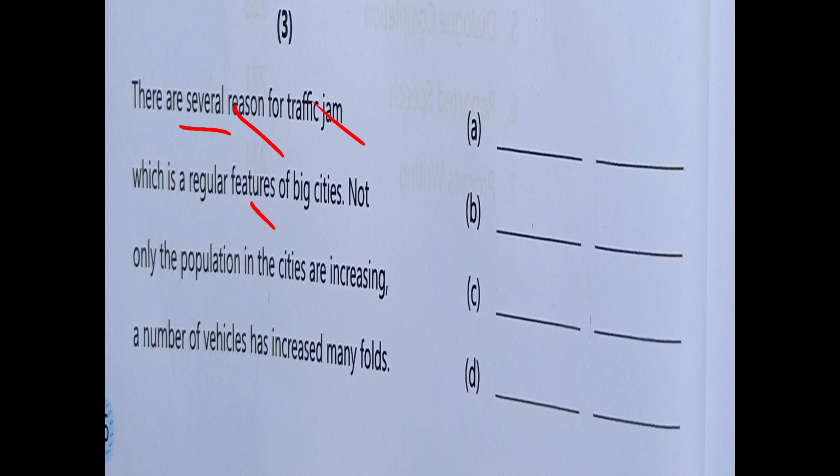So feature of big cities, not only the population in the cities are increasing. On this basis, population is one concept, so they are talking about only the population, not cities, so that's why we have to write is in place of are. So we have to put is here. Okay, now next, a number of vehicles has increased many folds. So a number of vehicles, so it is plural. Okay, so that's why we have to use have. So we have to put have here.